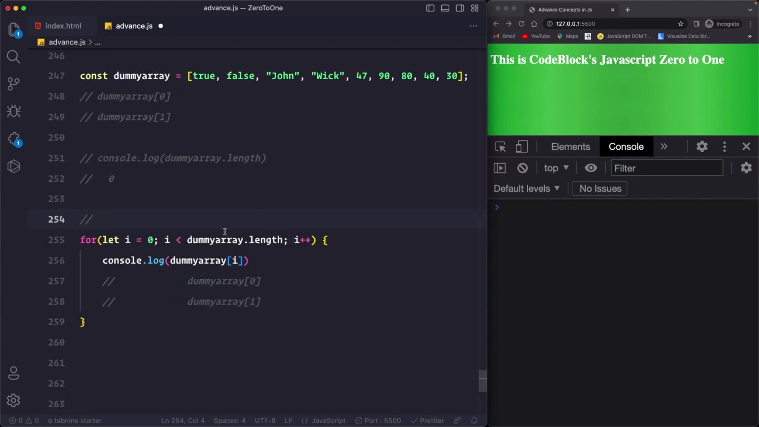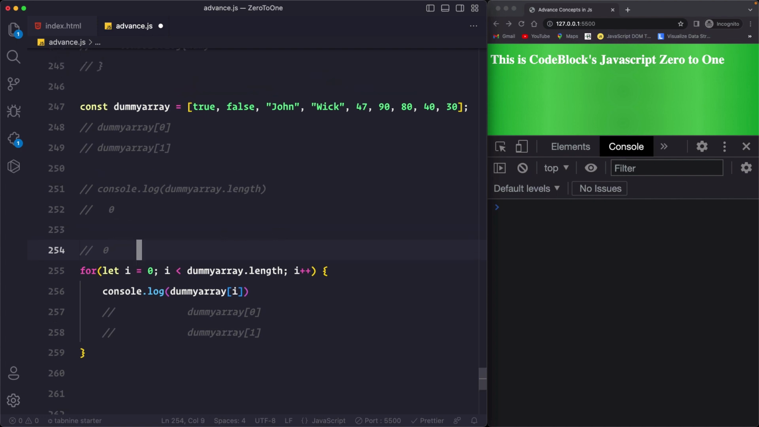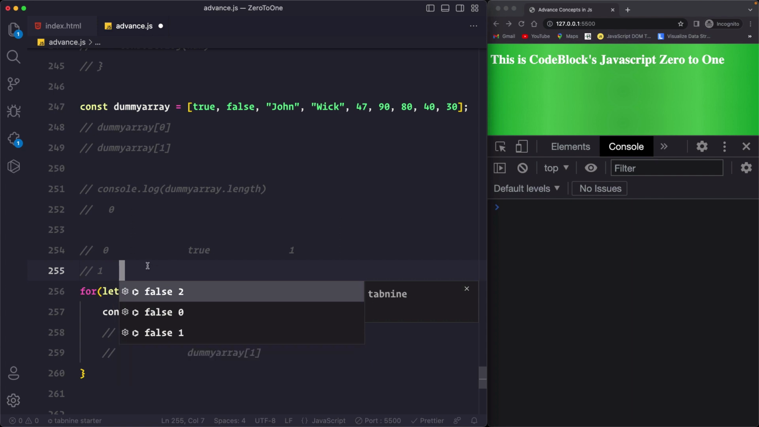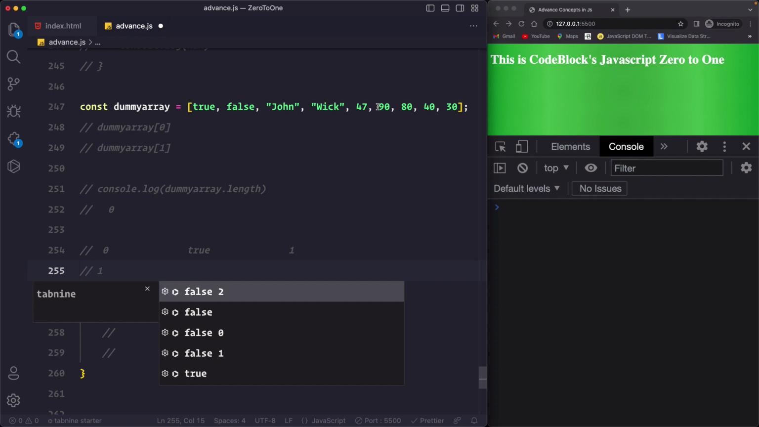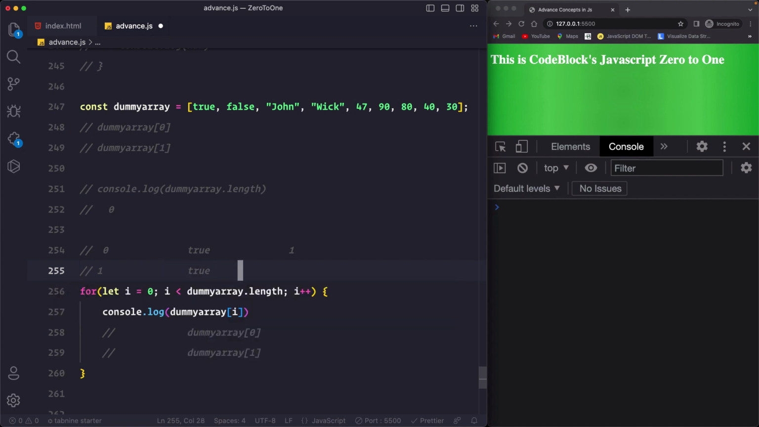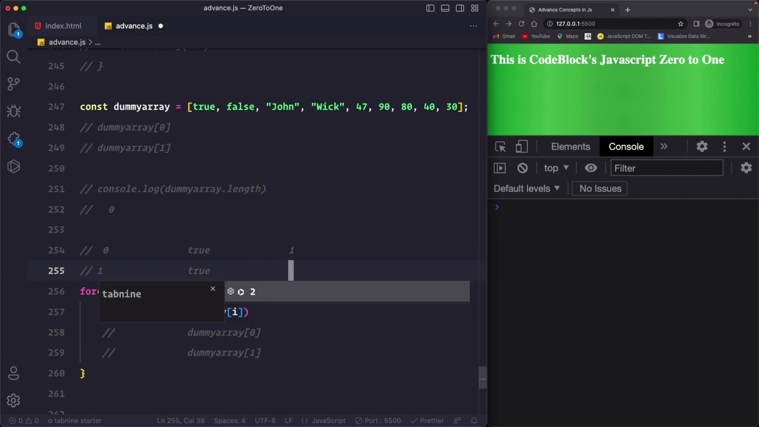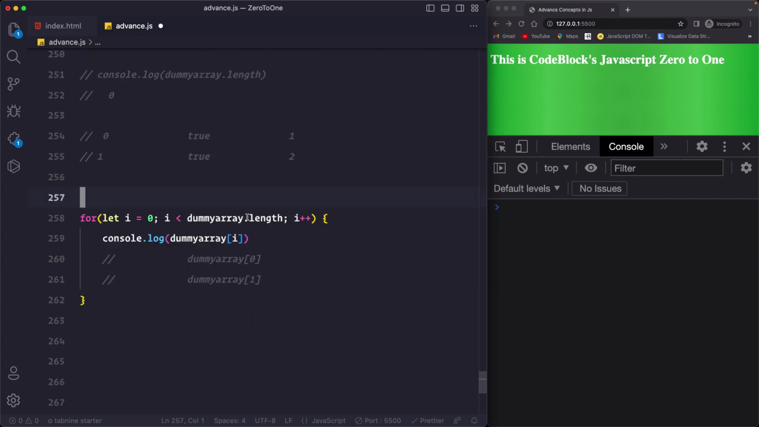So first let i equal 0. Yes, 0. Is 0 less than dummy array.length? Yes, dummy array.length would be somewhere around, I don't want to count, but it will surely be greater than 0. So the increment will increase, so 0 plus 1 will be 1. So now it will be 1. So is 1 less than dummy array.length? Dummy array.length is 1, 2, 3, 4, 5, 6, 7, 8, 9. So yes, 1 is less than 9. So it will also evaluate to true. And now this 1 will increment to 2. And this execution will keep running until this condition is satisfied.